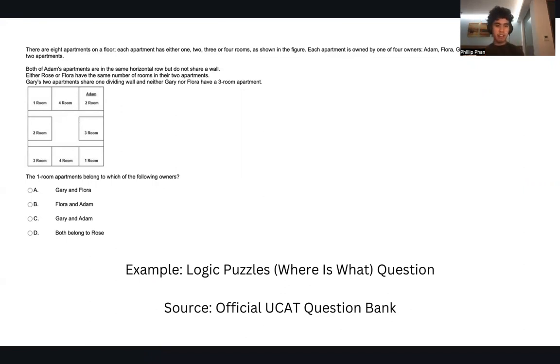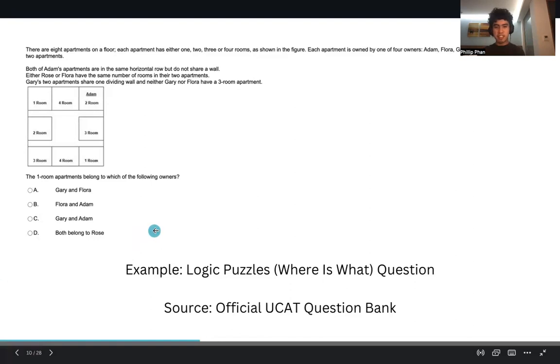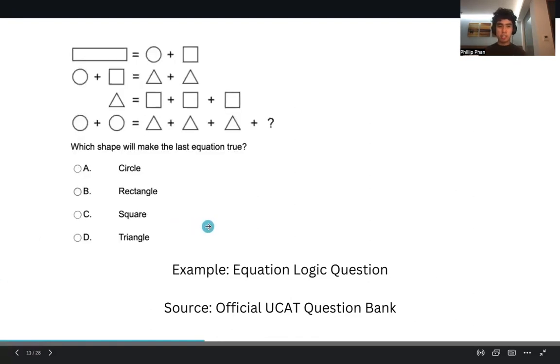And it's like, Gary and Flora, Adam, Gary and Adam, or both belong to Rose. You're literally getting the one-room apartment and you're trying to mix and match between two things. You're getting people and comparing them to that room. So that's the idea of that sort of question. That's one of the logic puzzle questions you can get.